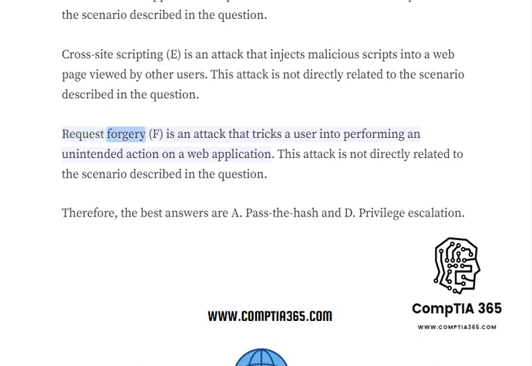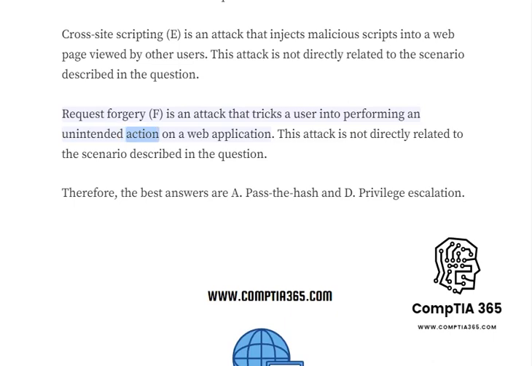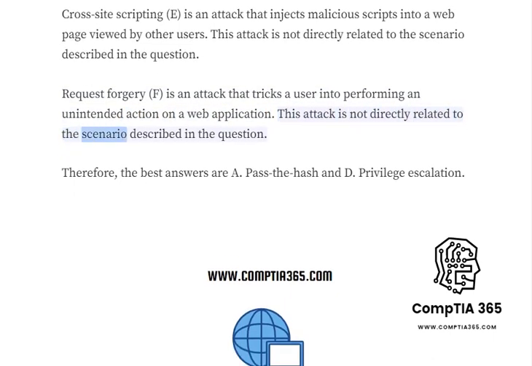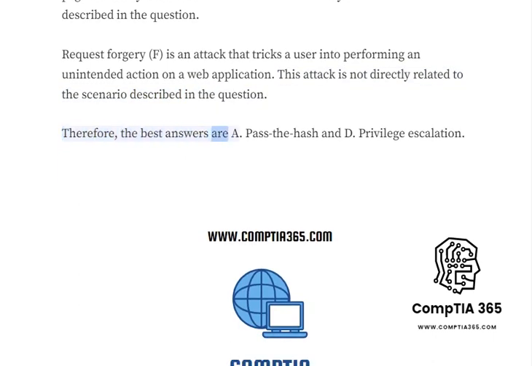Request forgery, F, is an attack that tricks a user into performing unintended actions on a web application. This attack is not directly related to the scenario described in the question. Therefore, the best answers are A, pass the hash, and D, privilege escalation.